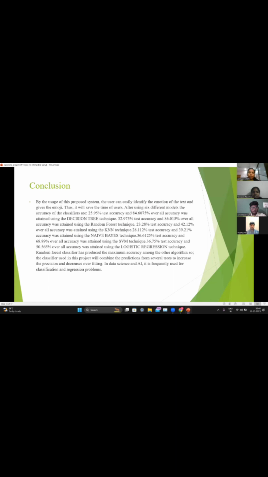Finally, I would like to conclude that by using our project, the user can easily identify the emoji in the recommended bar. Every time, the user need not go to the emoji bar and search for the emotion required for the user input. By using our project, the emoji can be contained in the recommended system. Our project, using the TF-IDF algorithm with random forest, gives the most accuracy. It will save the online users' time.